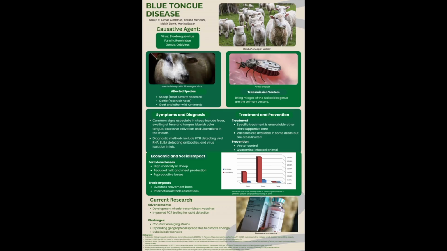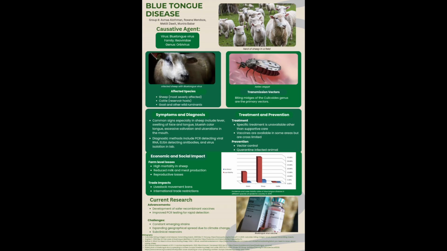Farmers can reduce exposure to biting midges by keeping animals indoors during peak insect activity, using insect repellents or protective screens, and removing standing water where insects can breed. Other important prevention strategies include quarantining infected animals, restricting animal movement during outbreaks, and regularly monitoring livestock for early signs of disease.